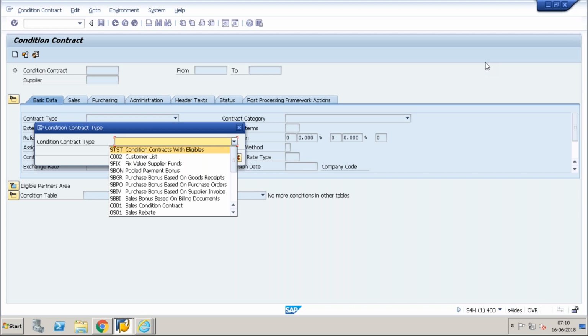When I'm trying to create a condition contract, the first configuration is that I need to choose my condition contract type. We have a list of condition contract types which will vary, similar to your sales order type or PO type. So we have to see what the condition contract type is.